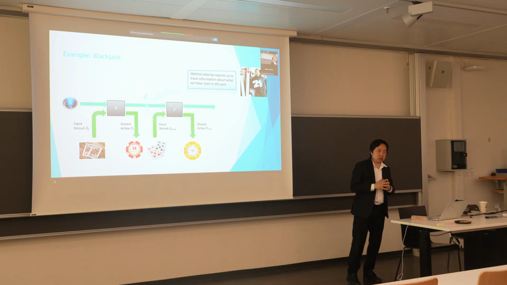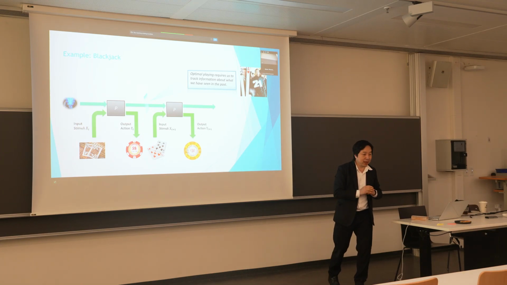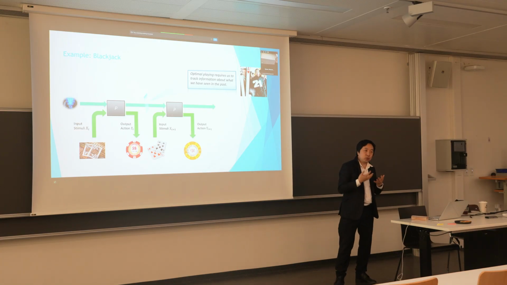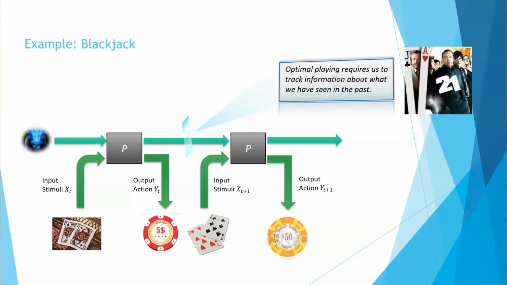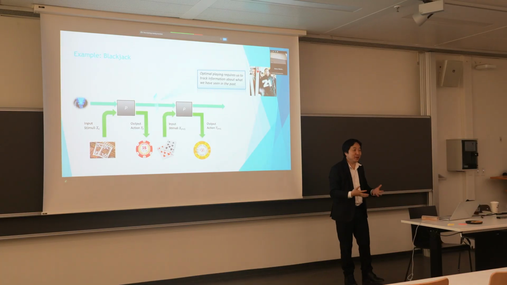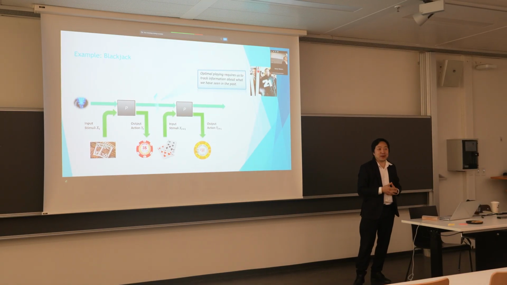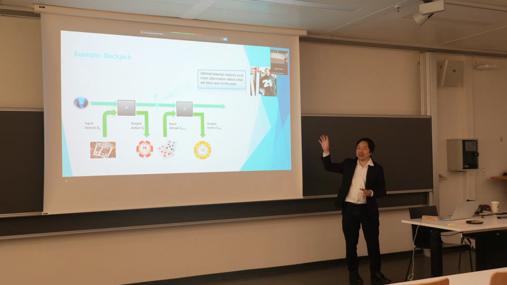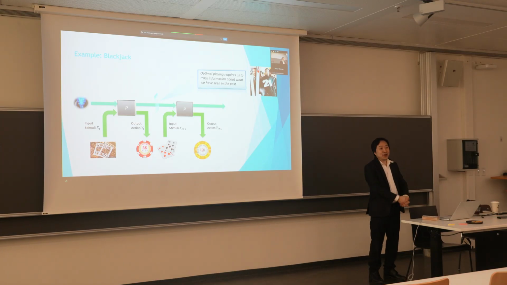But if we could know some information about what has occurred in the past, so if we could count the cards, then we have a better prediction about what cards will come up in the future. And when we do that, it turns out that we can gain an edge over the house. On average, we can actually win. It's one of the very few games in which you can on average win against the house. This is why there's a big movie, 21, highly fictionalized, but there was a group of MIT students at some stage that cleaned up a couple of casinos by playing blackjack and got kicked out of these casinos. The rest of the movie is fiction, but it's probably still enjoyable to watch.